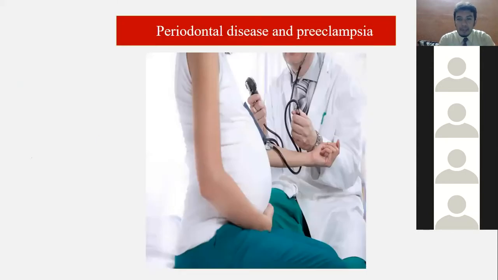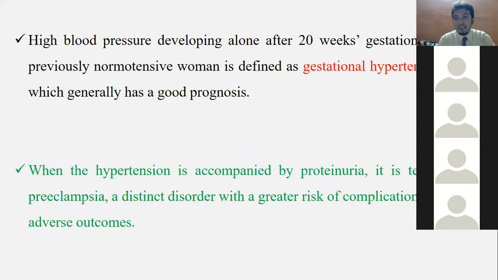Then periodontal disease and preeclampsia. So then you may ask me, what is preeclampsia? Preeclampsia is nothing but, in normal words, pregnancy hypertension or gestational hypertension, but it is not a normal hypertension. It is hypertension with proteinuria. So when the hypertension is accompanied with proteinuria, it is called preeclampsia.